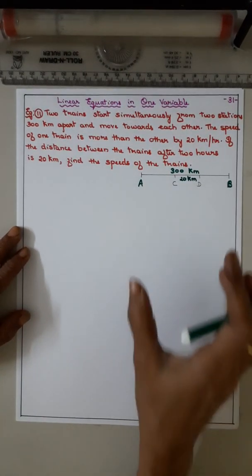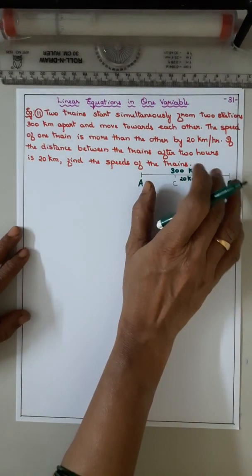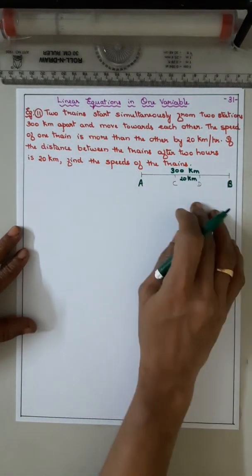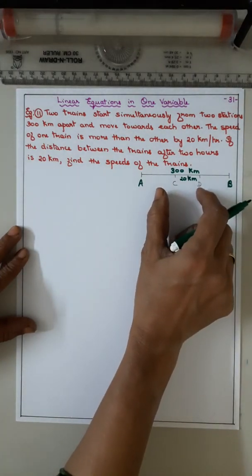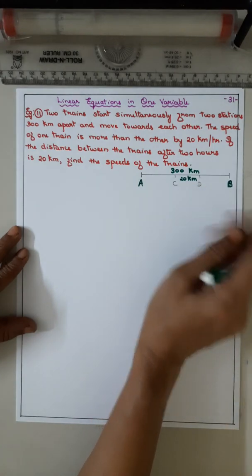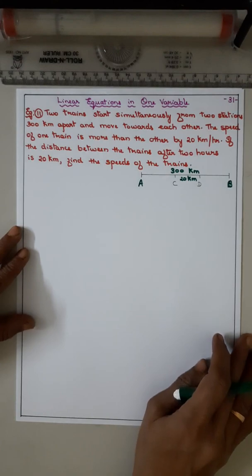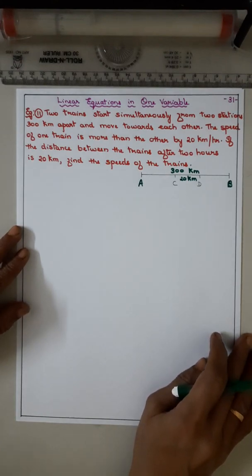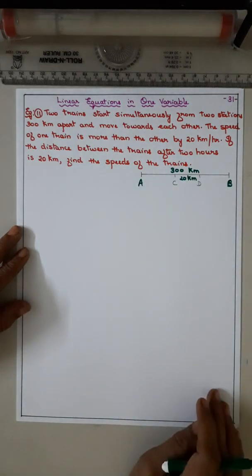Understood? Total distance between A and B is 300. After 2 hours, both trains moving towards each other reach such a point that they are 20 kilometers apart. So you have to find out the speed of the trains, the speed of both trains.